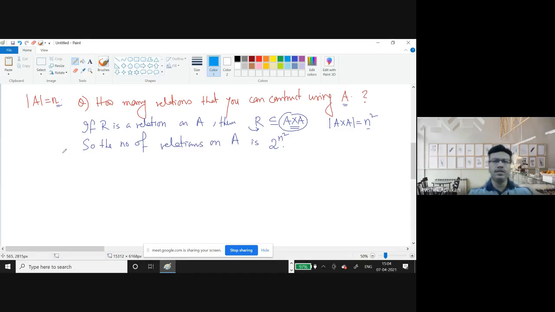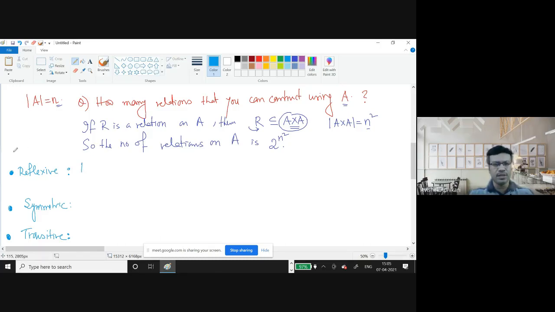Next, when we start with relations, we come across a few terms like reflexive, symmetric, and transitive. There are many more, like antisymmetric, but for the time being I am not going into the details of all those things. So can anybody tell me what we mean by reflexive?